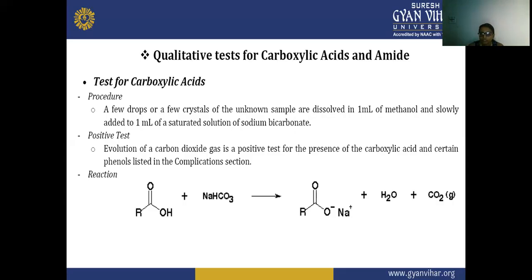So here the reaction is given. This is your carboxylic acid, and when we are treating it with sodium bicarbonate, that is NaHCO3, we get a salt, the carboxylate ion. When we get this salt of a carboxylate ion, we also get water, and carbon dioxide is evolved. The carbon dioxide which is evolved shows that there is a presence of the carboxylic acid in the test sample, or you can say in the unknown sample.